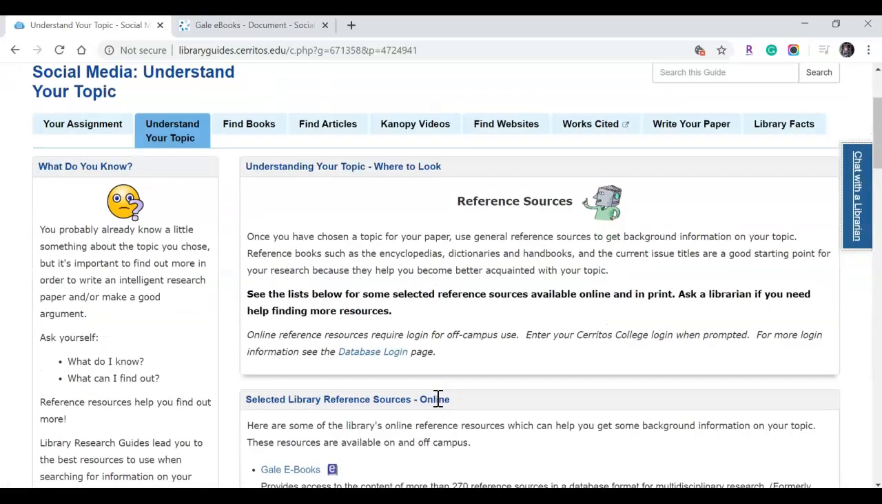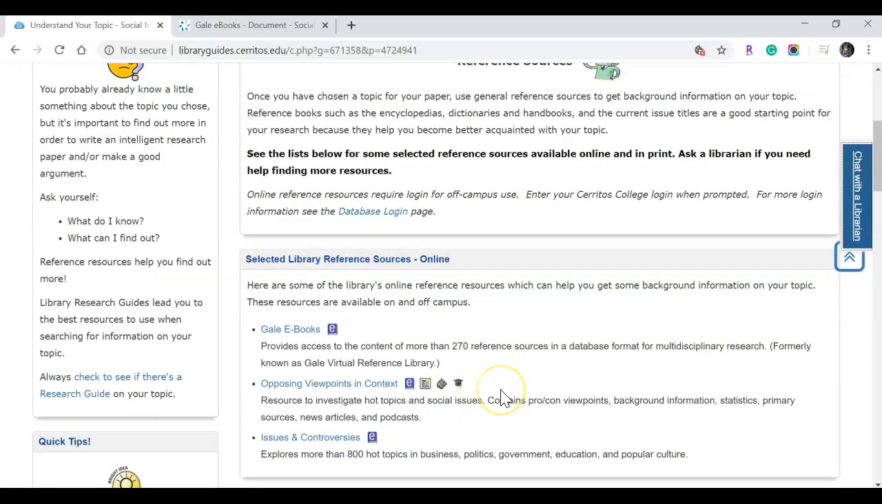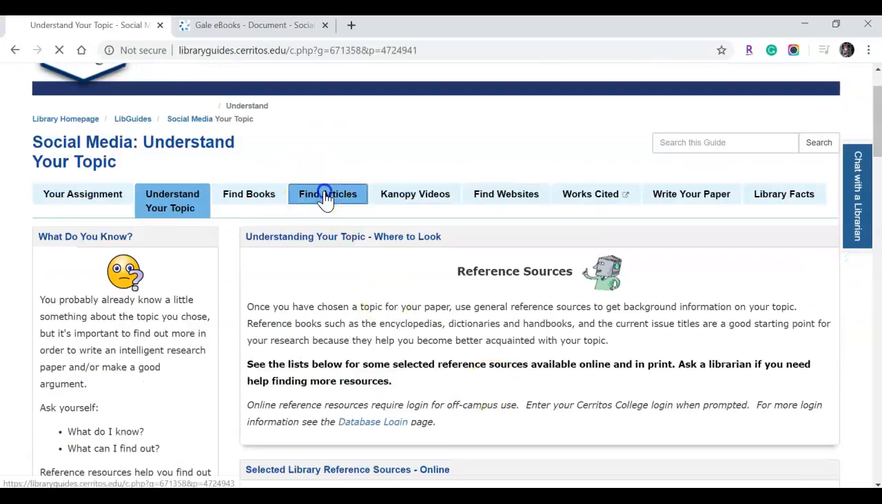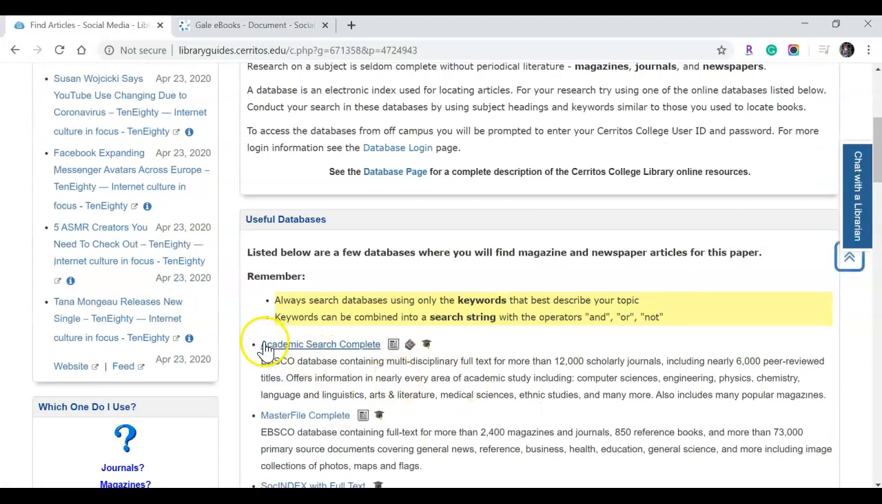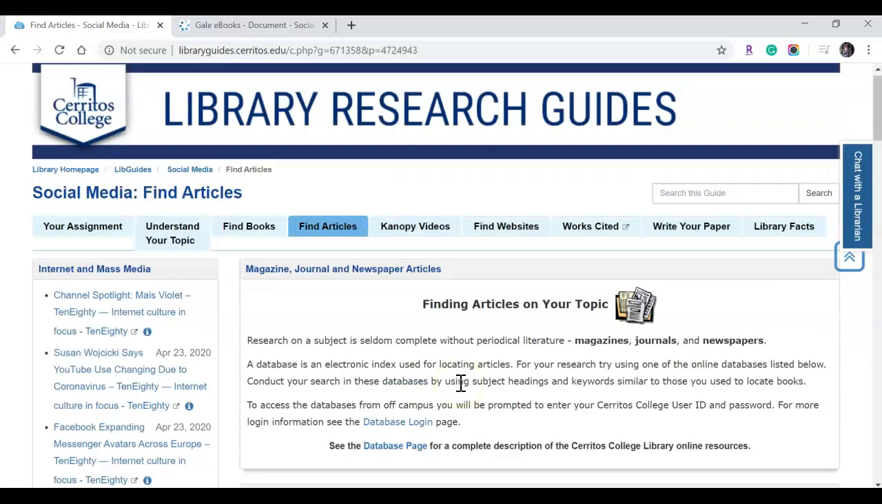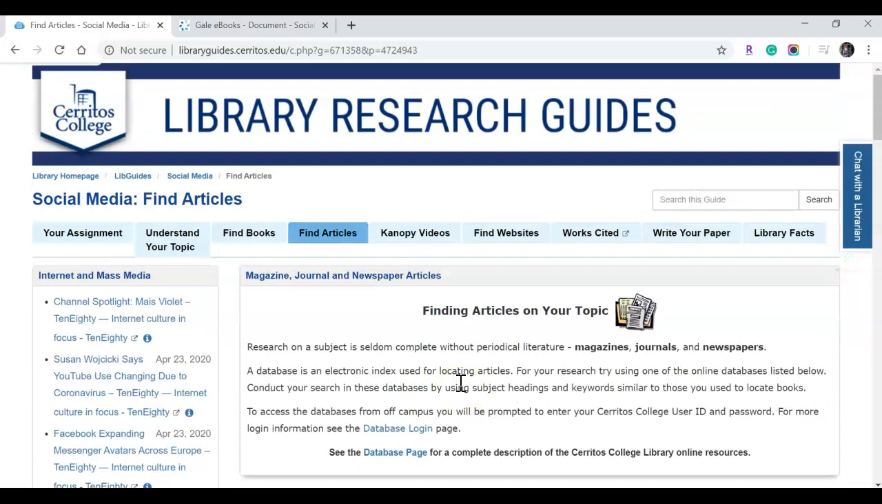Good luck finding some background information, and take a look at some of our other videos that cover how to search more in depth using EBSCOhost. Those videos will be posted on this page as well. Good luck and have fun researching for your papers.